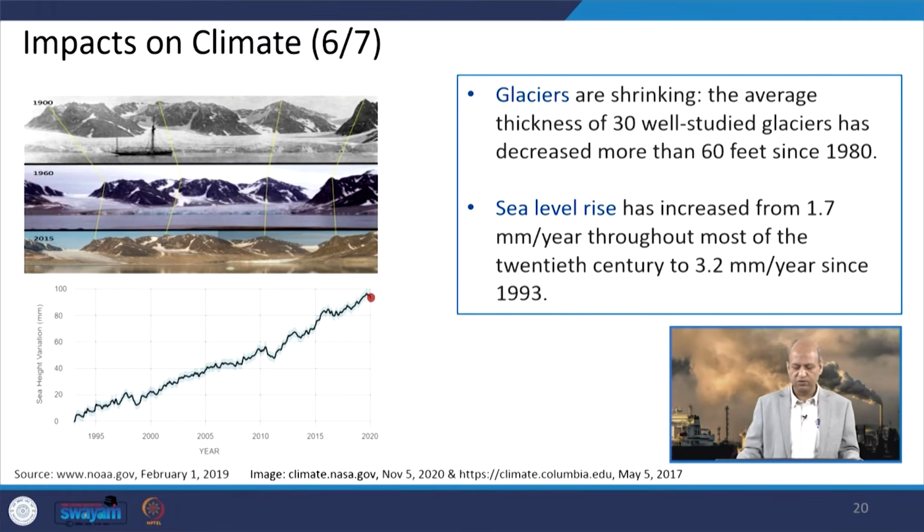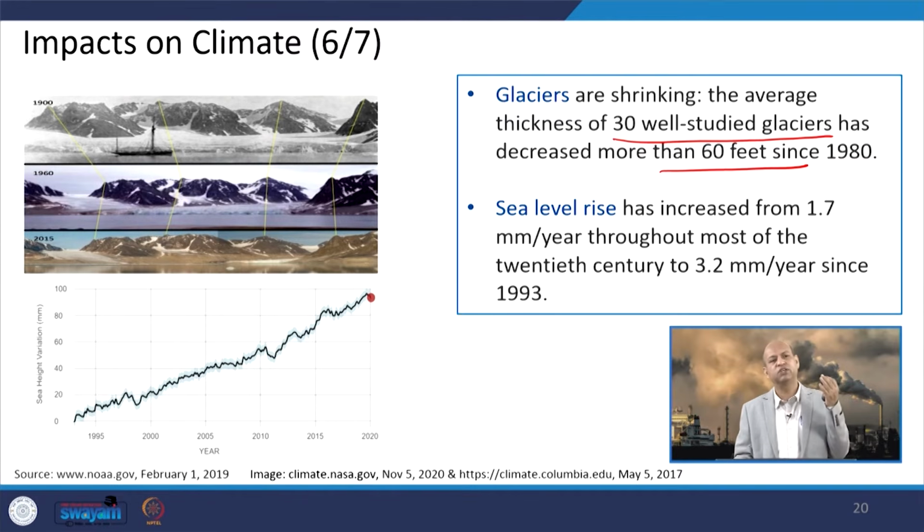When we talk about glaciers, aerosols have deposited on the glaciers and they are trapping the heat, and that is why the thickness of 30 well-studied glaciers has decreased by more than 60 feet since 1980. It is a huge issue, because there are so many rivers which are fed by glaciers. If glaciers recede, it will impact the complete water cycle, our irrigation patterns, and availability of water, all those things.